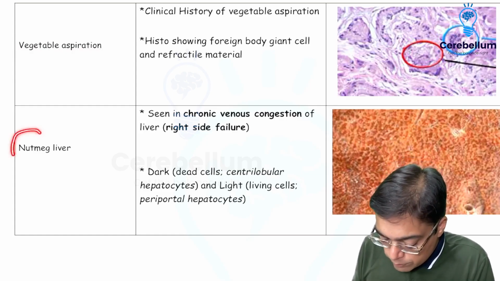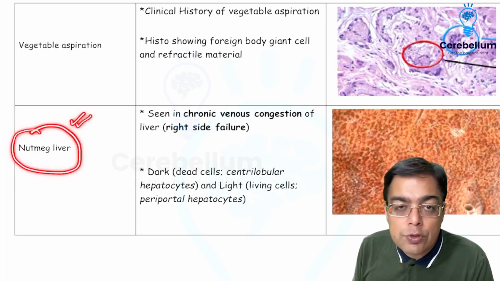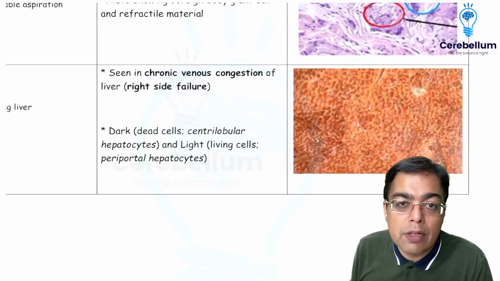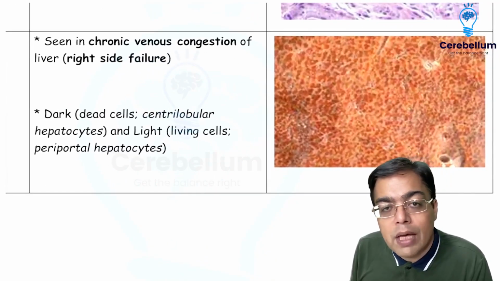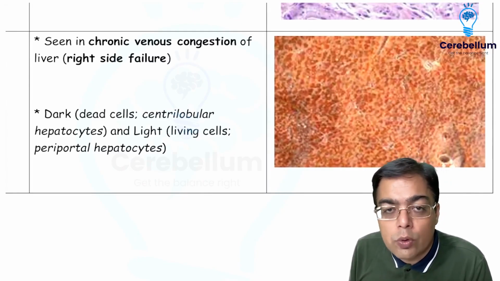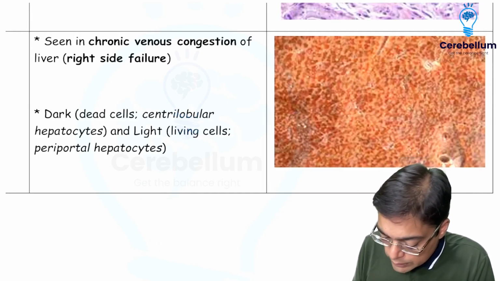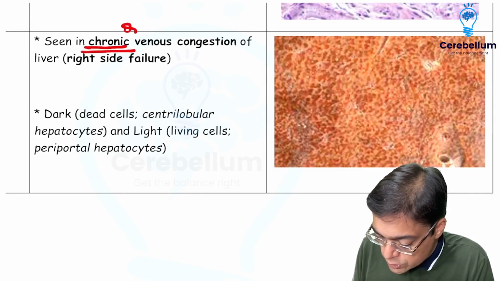One of the most important topics which has made a comeback, so to say, with respect to the exam questions from 2021 to 2024, right, has been nutmeg liver. Now, nutmeg liver refers to simply the variegated appearance of the liver that you have over here. So you're going to be having the dark and the light areas on the cut section of the liver. This is classically going to be associated with venous congestion. Point to be remembered, however, over here is that this is going to be seen as a feature of chronic venous congestion, not acute venous congestion.